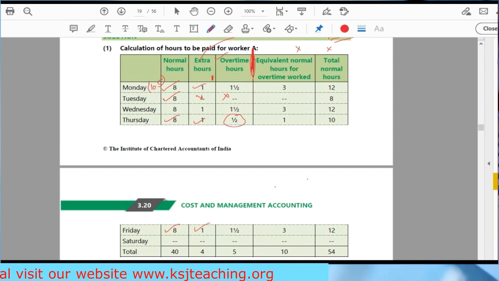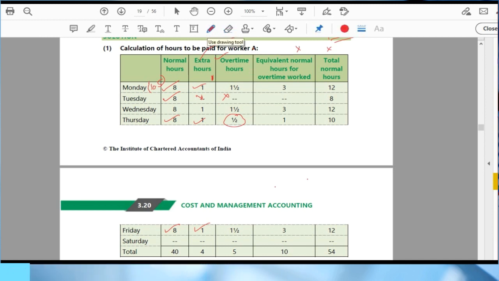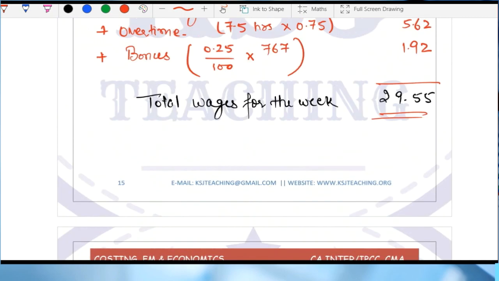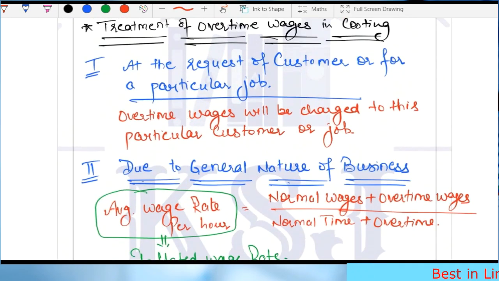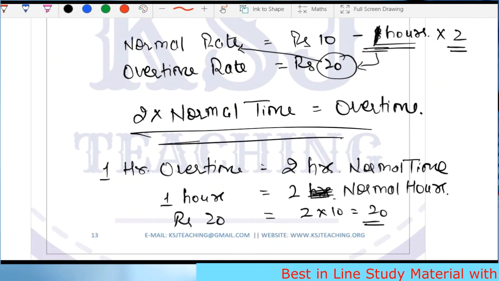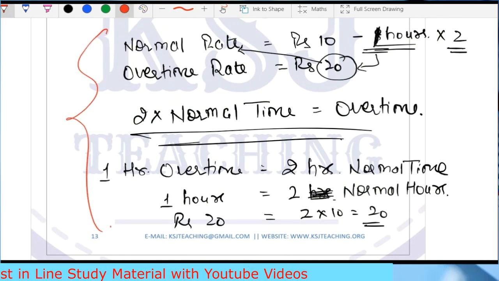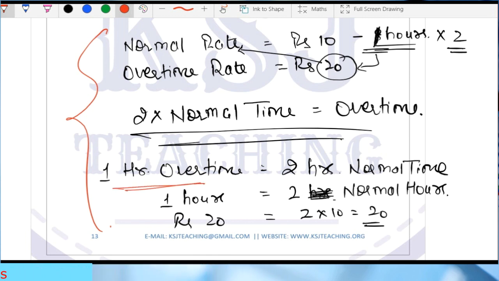Right, sir. Now I told you to leave the last two columns. Now we'll consider the last two columns also. Now, what is given? This is equivalent normal hours for overtime. Remember in the last lecture I told you something. I'll take you to that point here. I told you that whatever earnings you make in 1 hour of overtime, if you have to make the same earnings in normal time, then you will have to work for double hours, 2 hours of normal time.